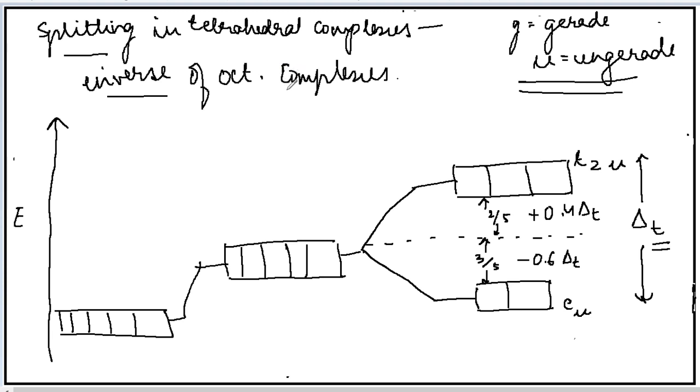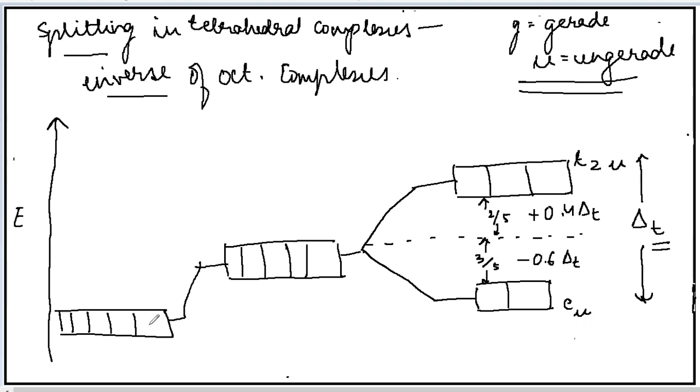You can remember this also, that when the ligand approaches the metal, then those orbitals whose lobes are present along the axis will experience less repulsion than those whose lobes are present in between the axis. That's the inverse case of the octahedral complexes. Thus, the splitting will occur and they will form the orbitals which will be in the higher energy level as compared to those orbitals whose lobes are present along the axis.